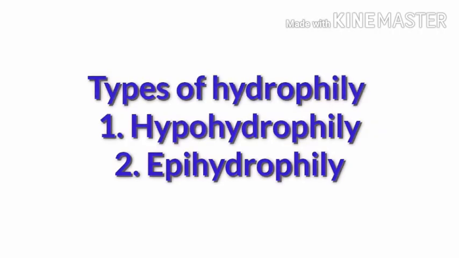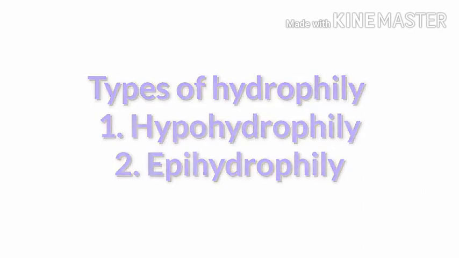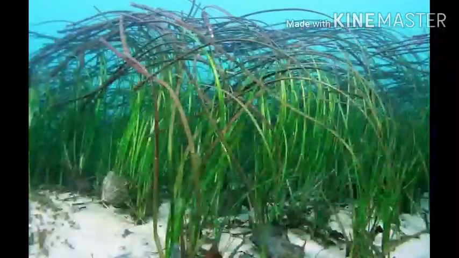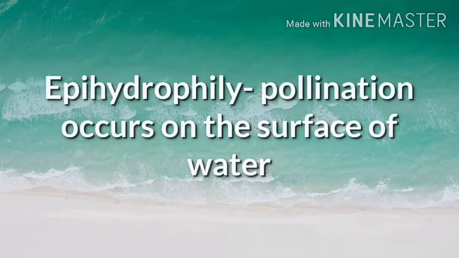Again, there are two types in hydrophily. One is hypohydrophily and another one is epihydrophily. Hypohydrophily means here the pollination takes place below the surface of water. Example, Zostera. And epihydrophily, where pollination takes place on the surface of water.